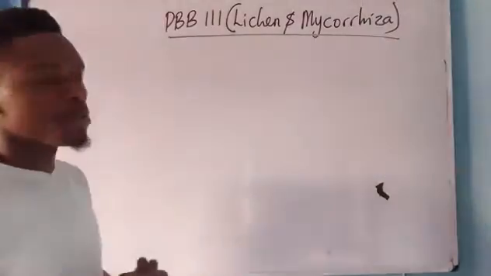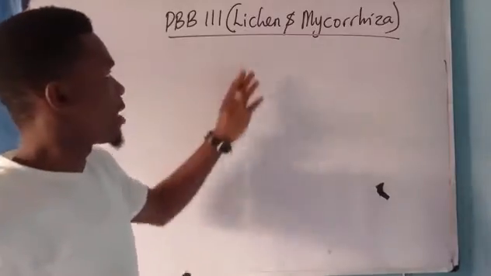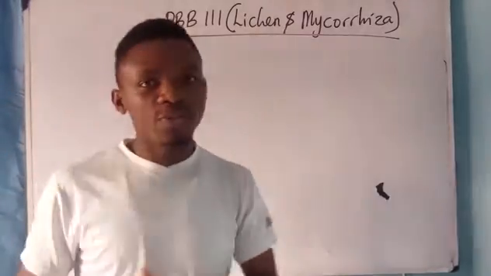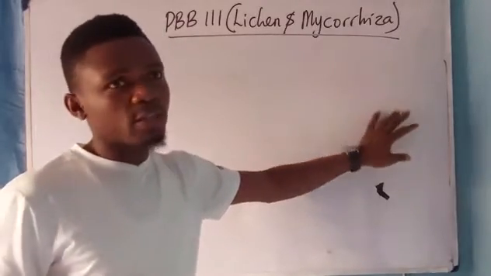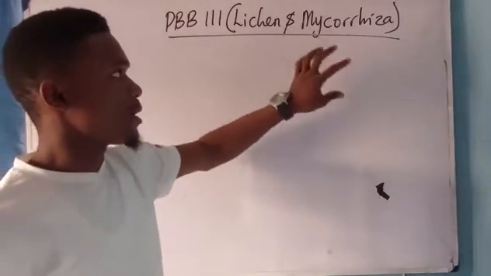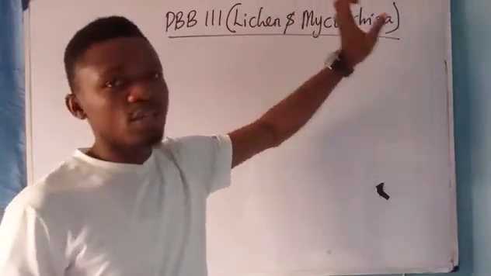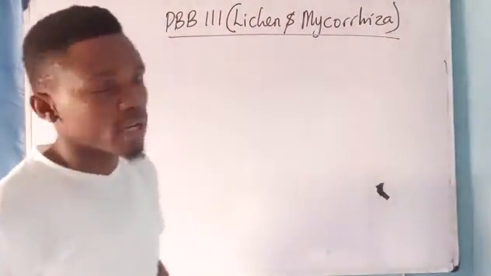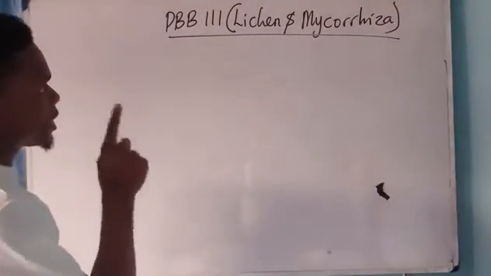In today's video, I'll be taking us PBB 111, a topic called lichen and mycorrhiza. This is a subtopic under kingdom fungi. I've treated the first part of kingdom fungi. After taking lichen and mycorrhiza, I'll be taking the divisions of kingdom fungi. Before I do that, let us do justice to these two terms on the board, lichen and what?